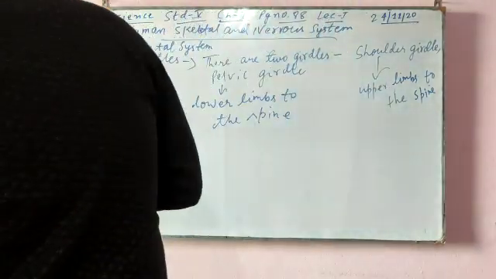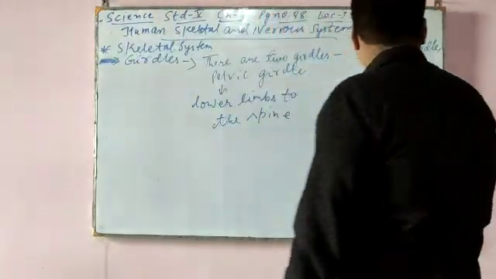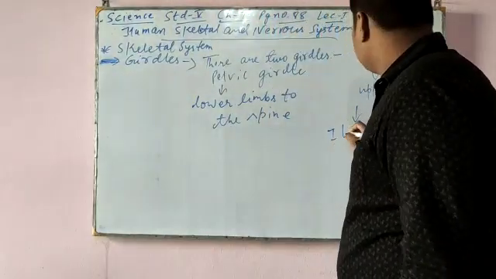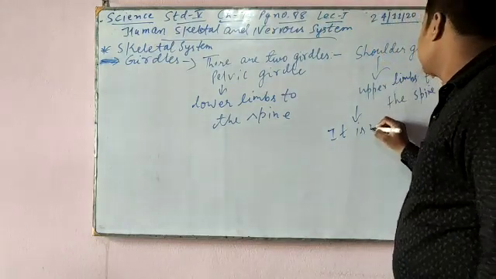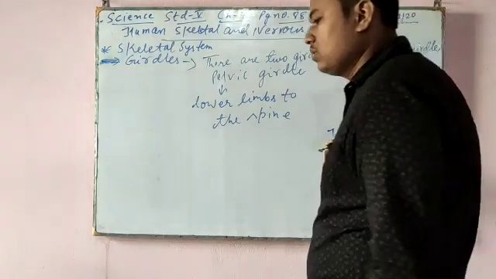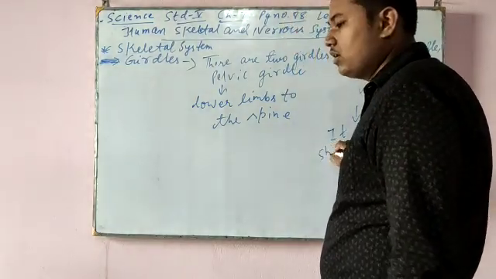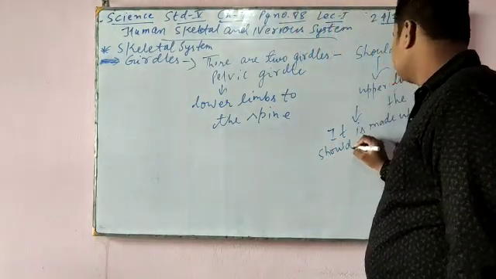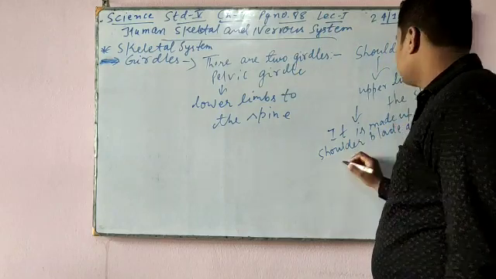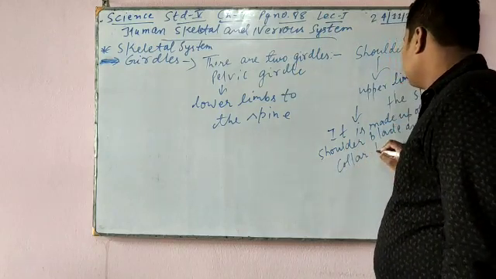So the shoulder girdle is made up of shoulder blade and collarbone.